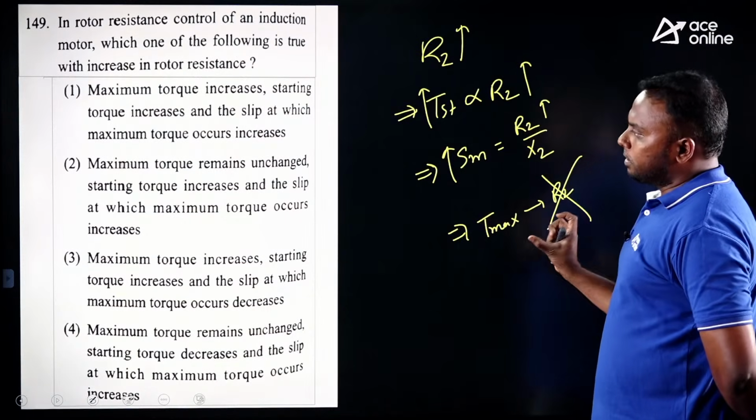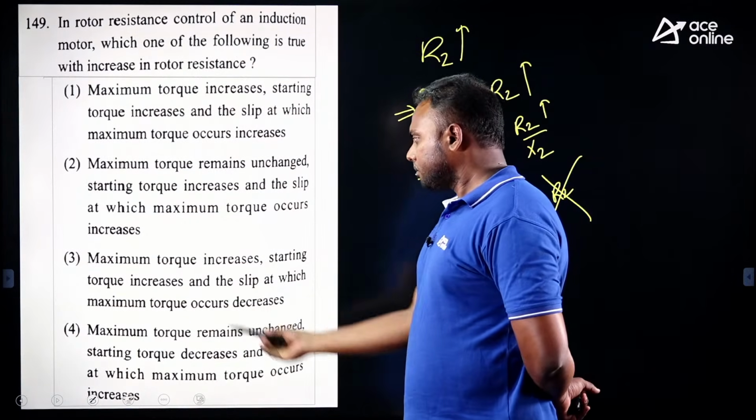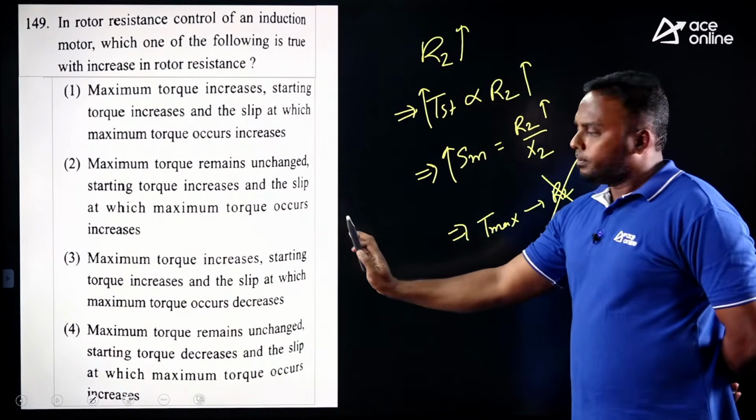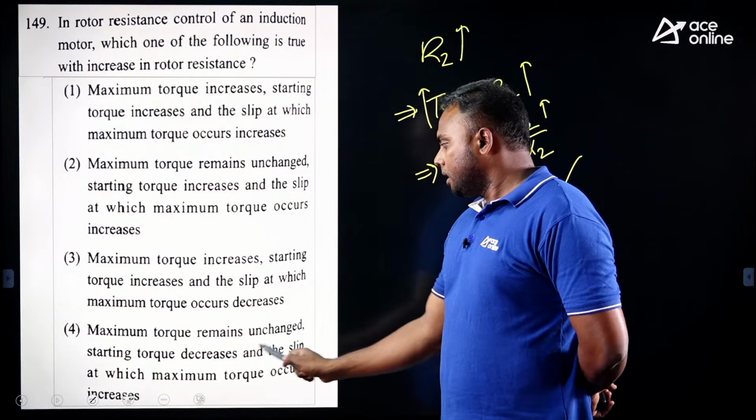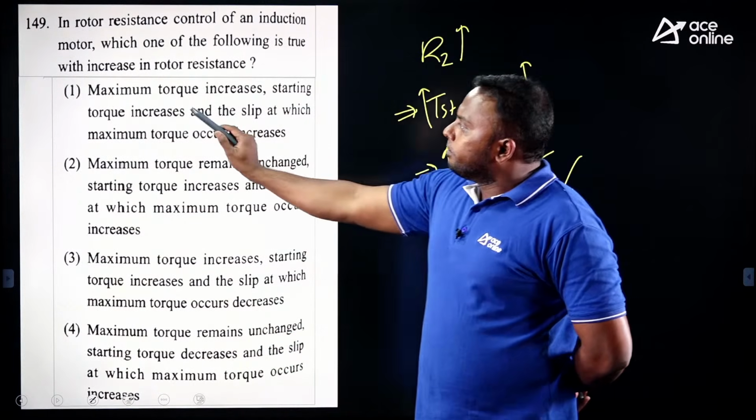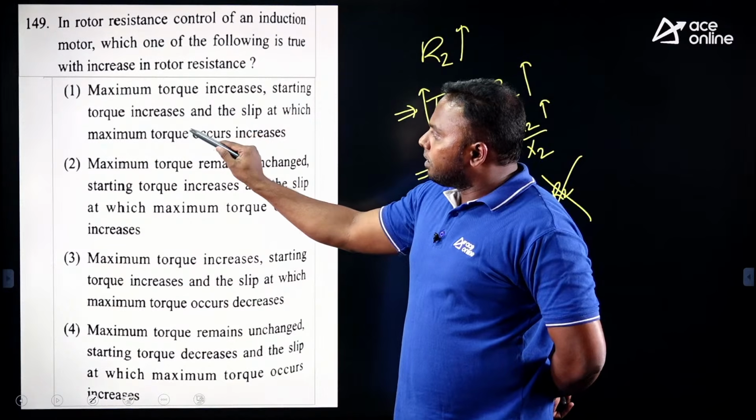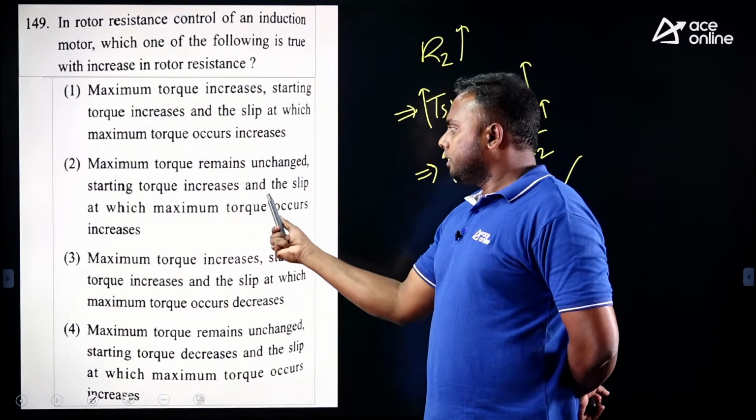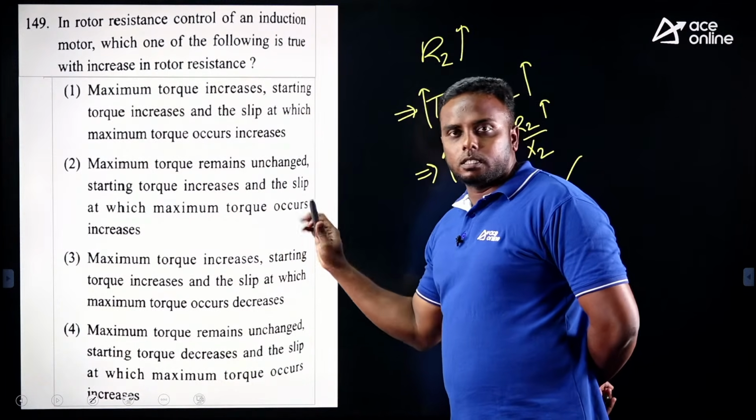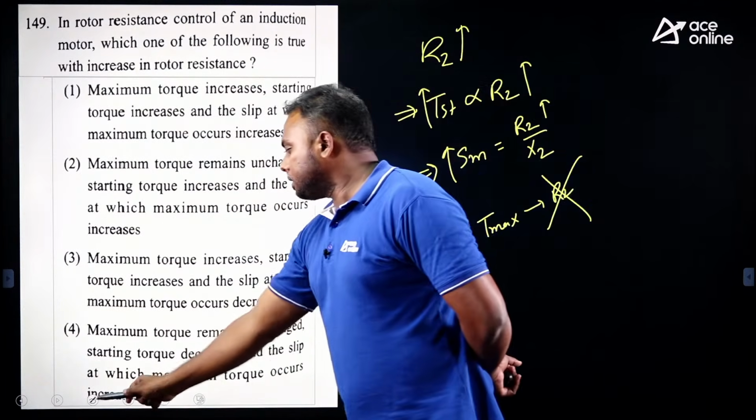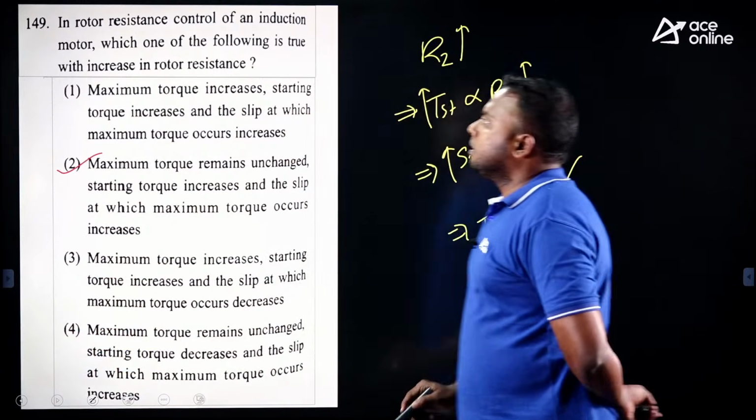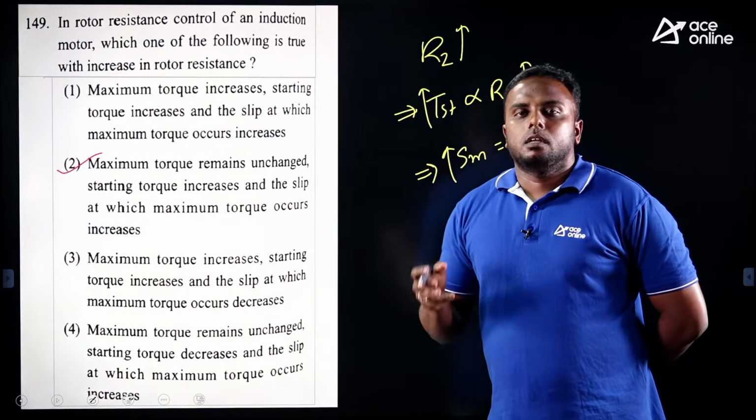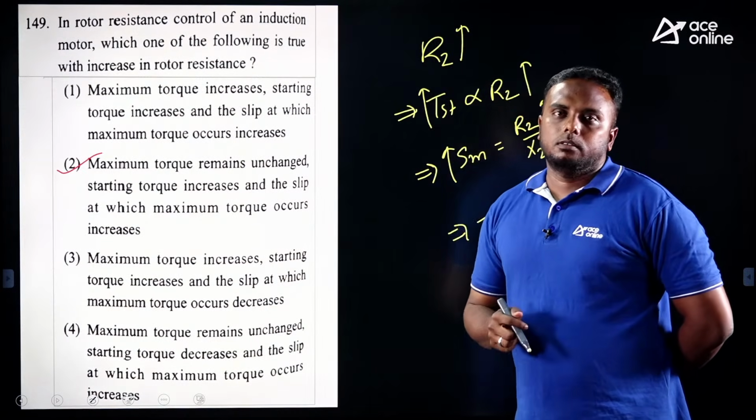So everything from equations, just read the options now. Maximum torque increases, wrong. Maximum torque remains unchanged, starting torque decreases, wrong. Maximum torque increases, starting torque increases, this is wrong. Maximum torque remains unchanged, starting torque increases, and the slip at which maximum torque occurs also increases. So option 2 is correct. Okay. So these are the questions from induction machines. So let's see finally what are the questions we got from synchronous.